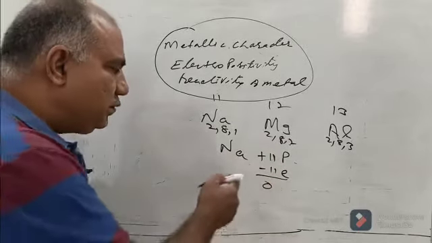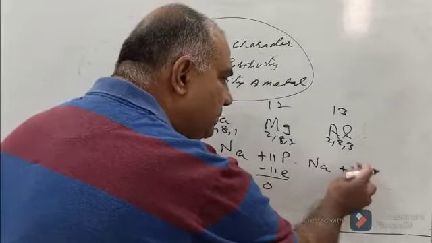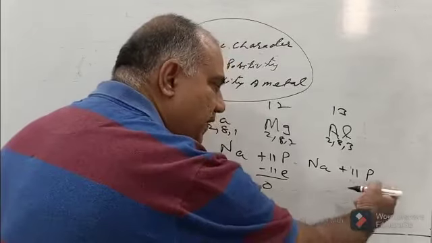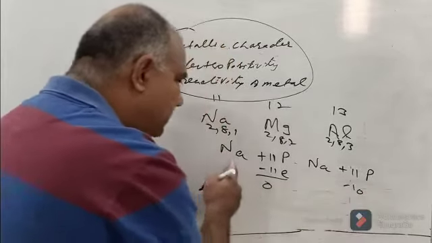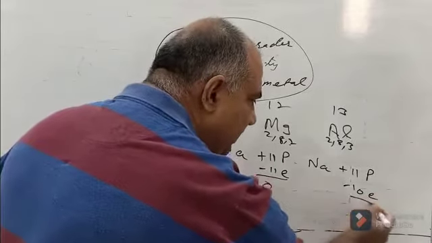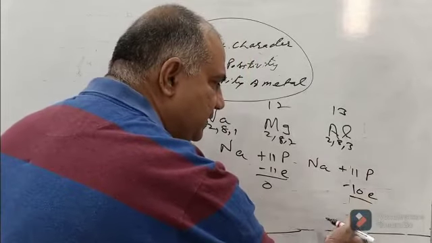When they lose electrons, what happens? Once again, for sodium, protons can neither be lost nor gained, so the charge is plus 11. But sodium, as we have discussed, has to lose 1 electron. So because of electrons, the net charge is now minus 10, while protons are still plus 11.